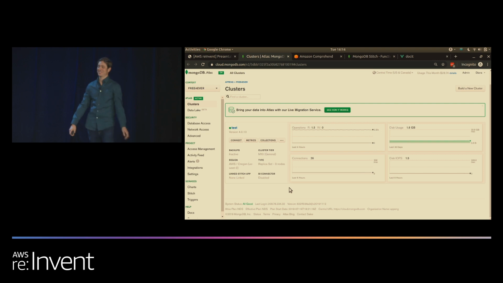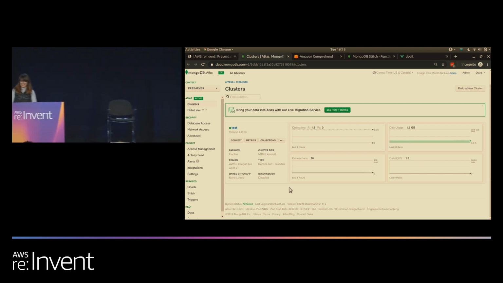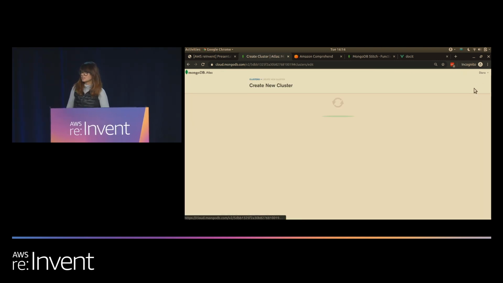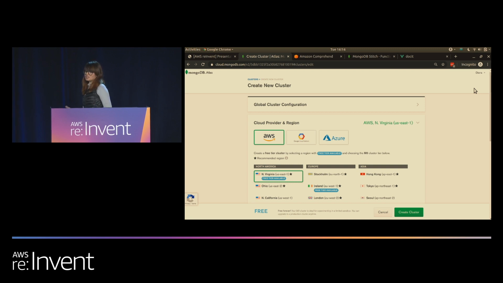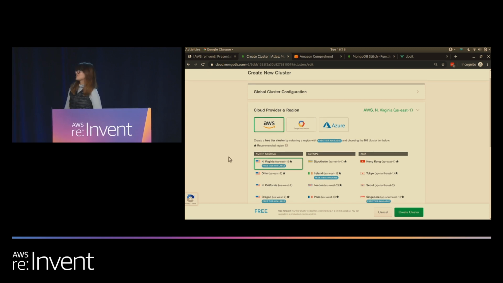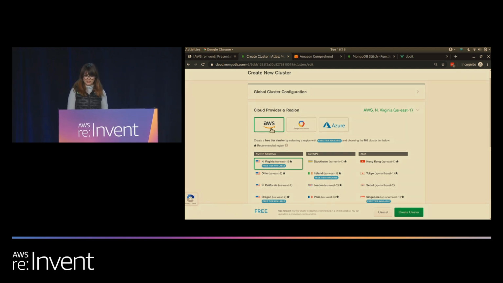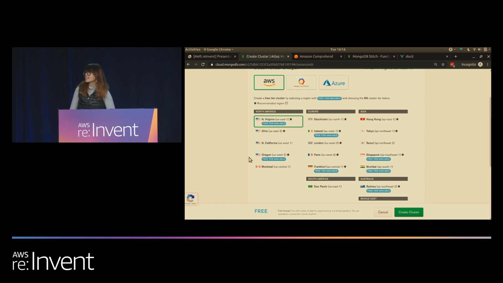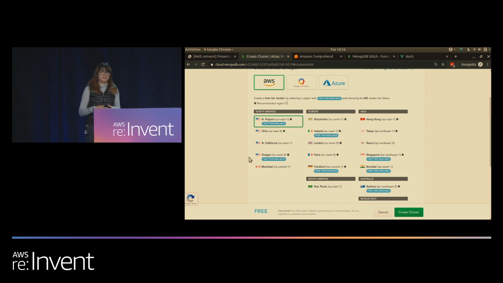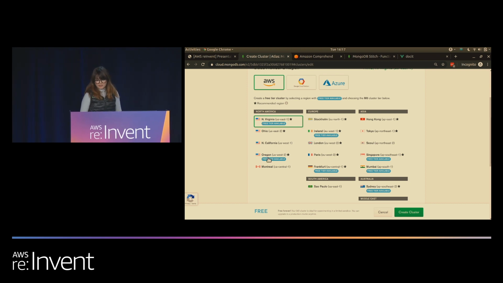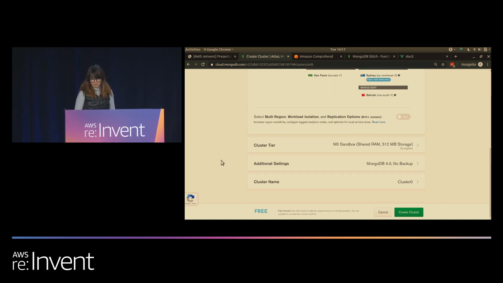Sure thing. So here we are inside of Atlas, and the first thing we're going to do is build a new cluster. Atlas is available in all 3 major cloud providers. And of course, we're going to choose AWS. The next thing to do is to select the region that best aligns with our users. So let's go ahead with US West 2.